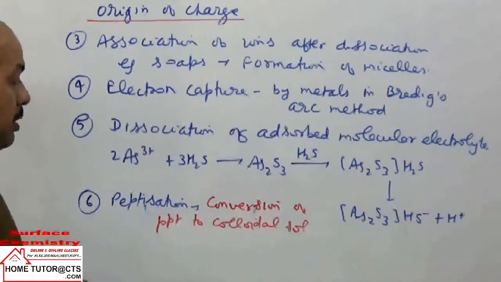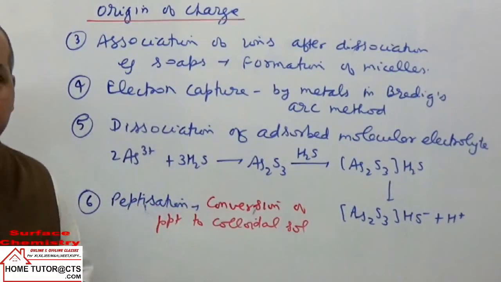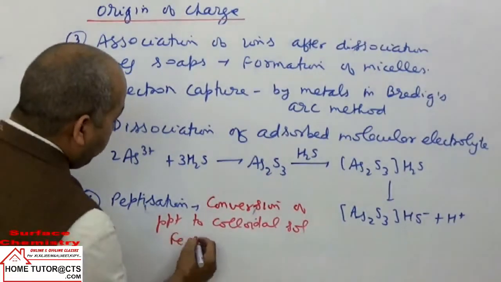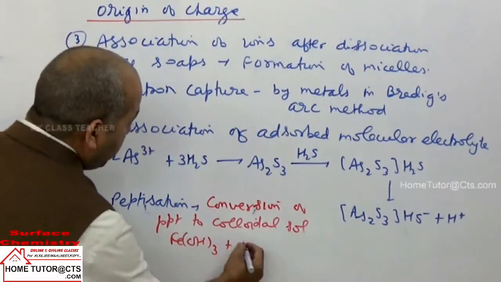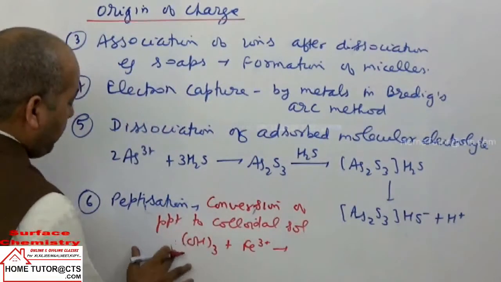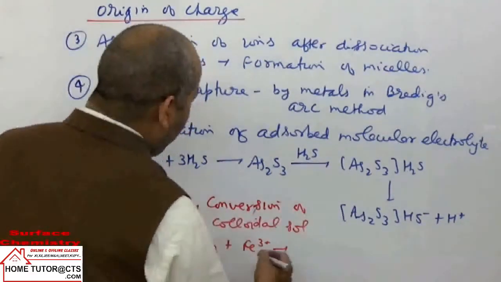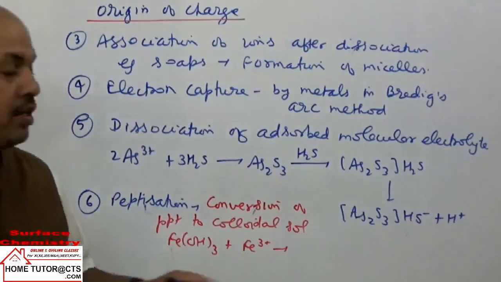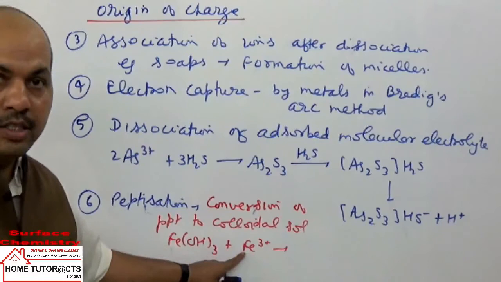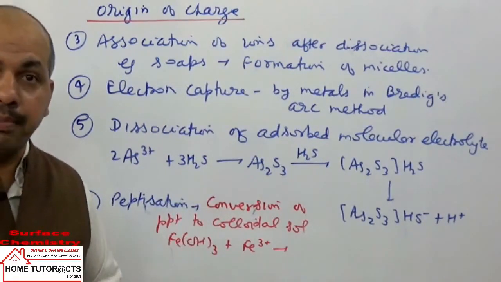That freshly prepared PPT will adsorb some of the common ions, like in the example taken, ferric hydroxide. PPT of ferric hydroxide will adsorb some ferric ions, and then what happens? In the PPT we have ferric ions, and the adsorbed extra ferric ions will cause repulsion.